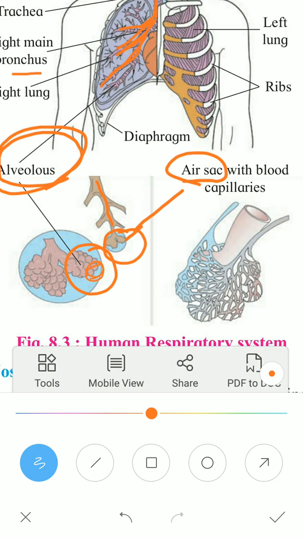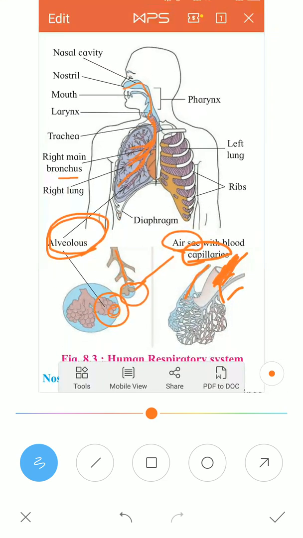So you can see here that air is coming in through this, and blood surrounding the alveolus, the capillaries are there. Here you can see the blue color blood, containing more carbon dioxide, is coming out. While moving out, it becomes a little colorful, meaning it contains oxygen. So here the exchange of gases takes place between the alveolar air and the blood of the capillaries. All these things are present inside your lungs.